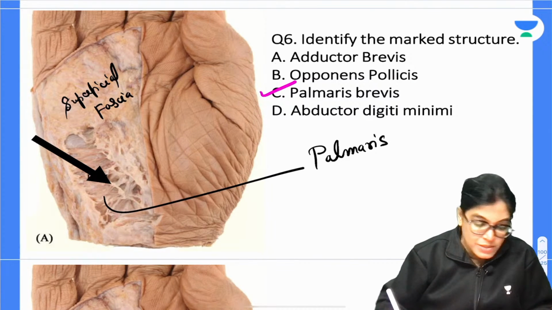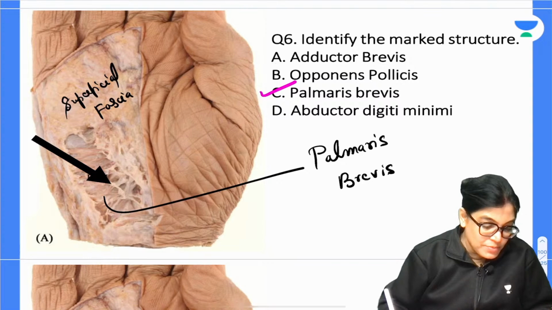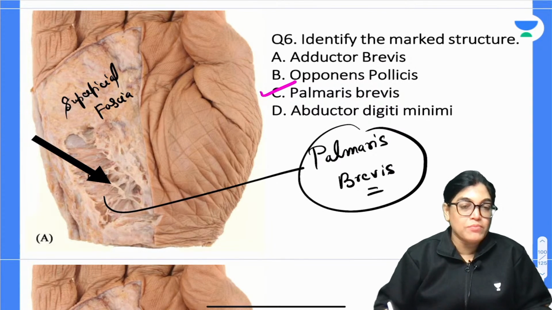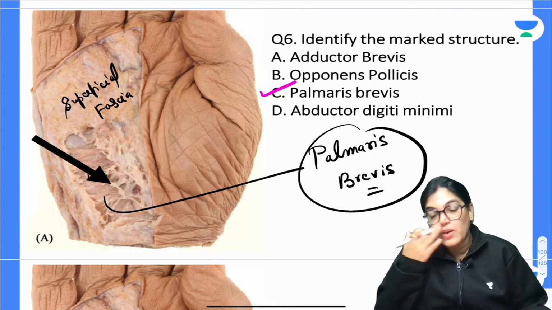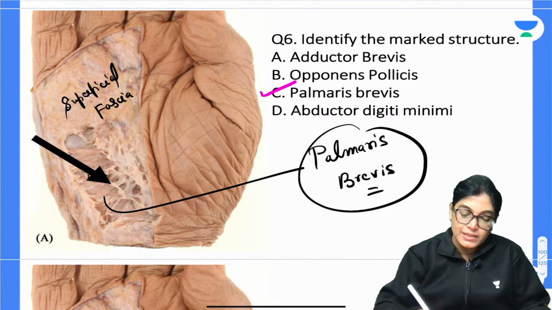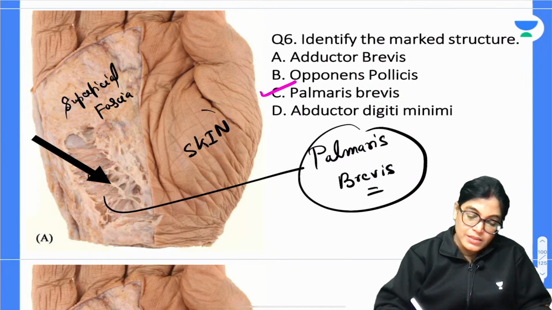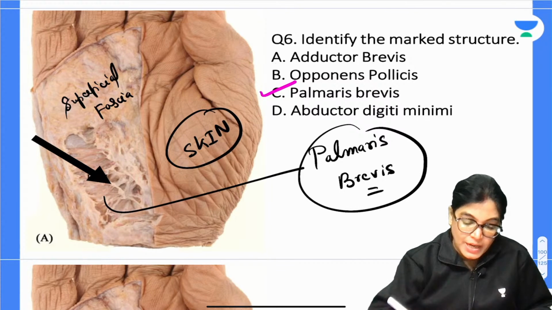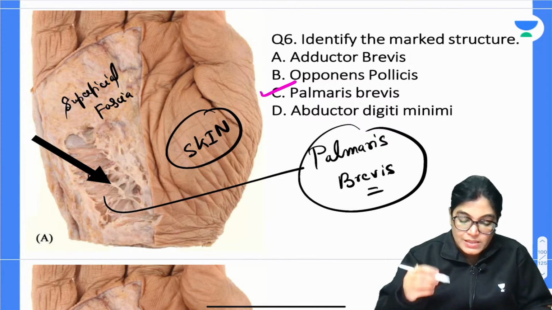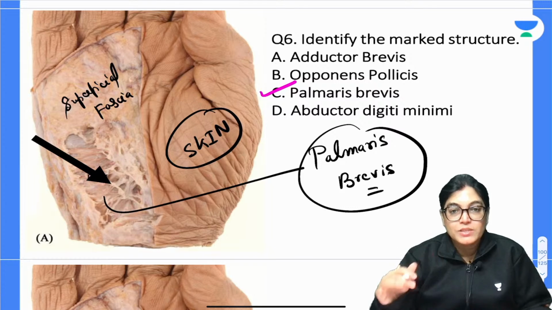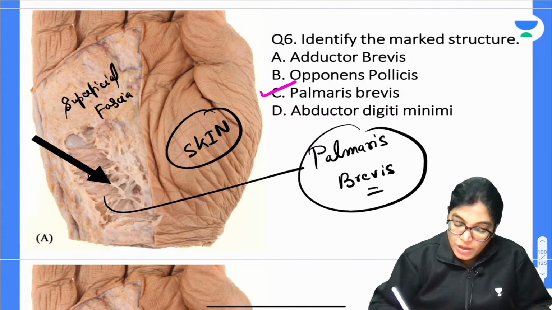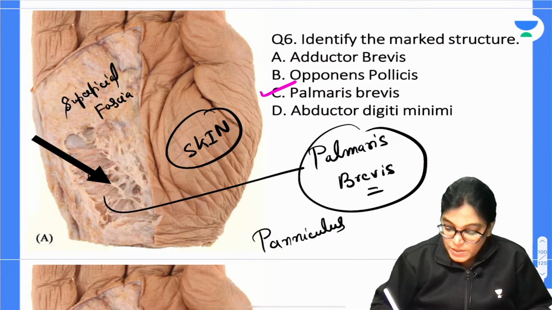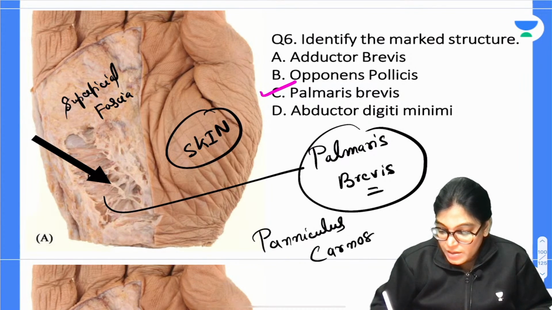So yes, Prerna Yadav, you are correct. So that means palmaris brevis is an example of which type of muscle? Clearly you can see on one side the skin is not dissected, here the skin is intact, and on the other side superficial dissection has been done. We can clearly see the superficial fascia, and we can see that the muscle lying in the superficial fascia is palmaris brevis muscle. So that means this is an example of panniculus carnosus muscle.